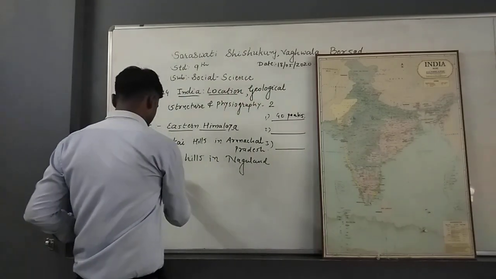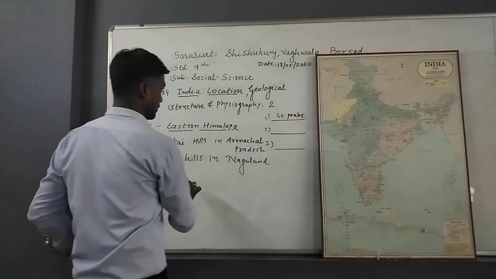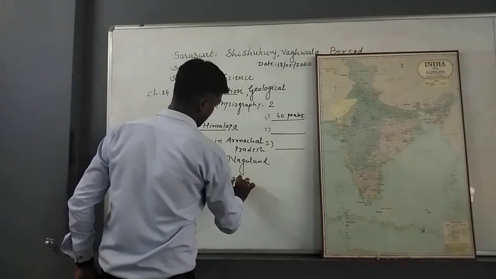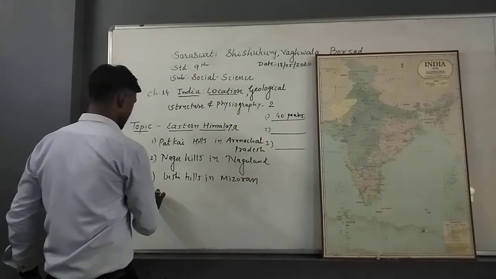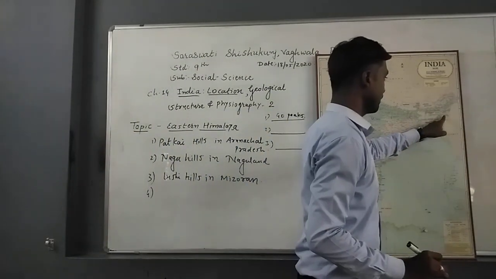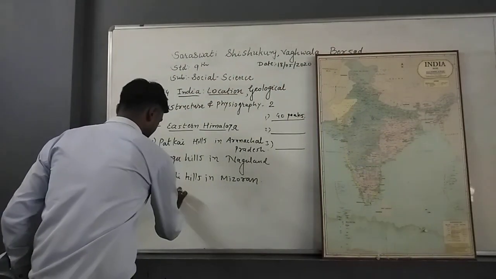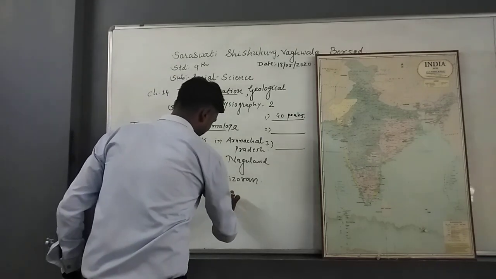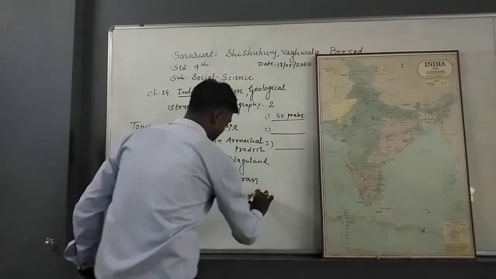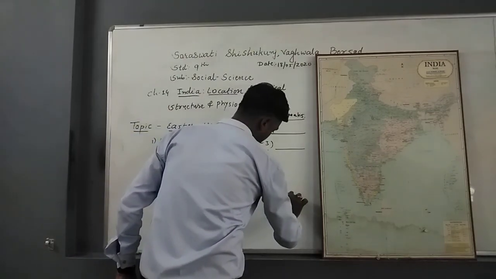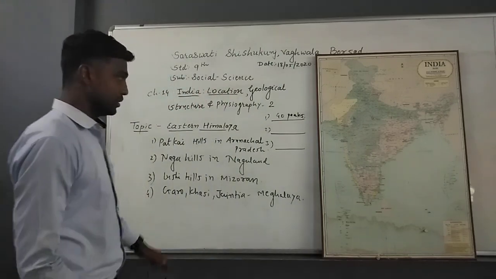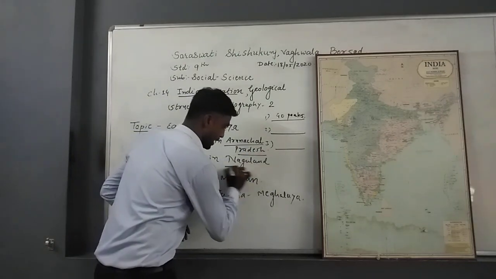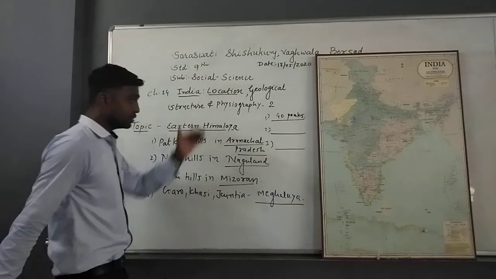So now, Lusai Hills is located here in Mizoram. Now the fourth one is Garo, Khasi and Jaintia. These hills are located in Meghalaya. Now you just see that these hills are all in different states: Arunachal Pradesh, Nagaland, Mizoram and Meghalaya. So these are the different states.